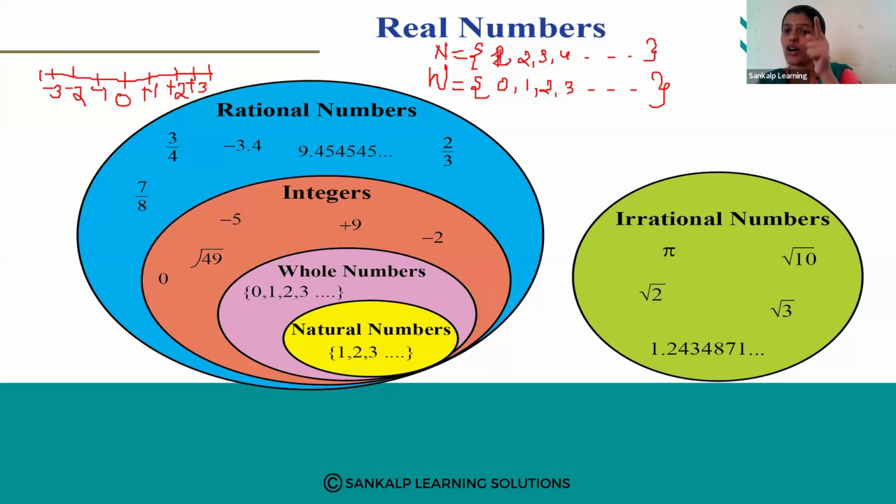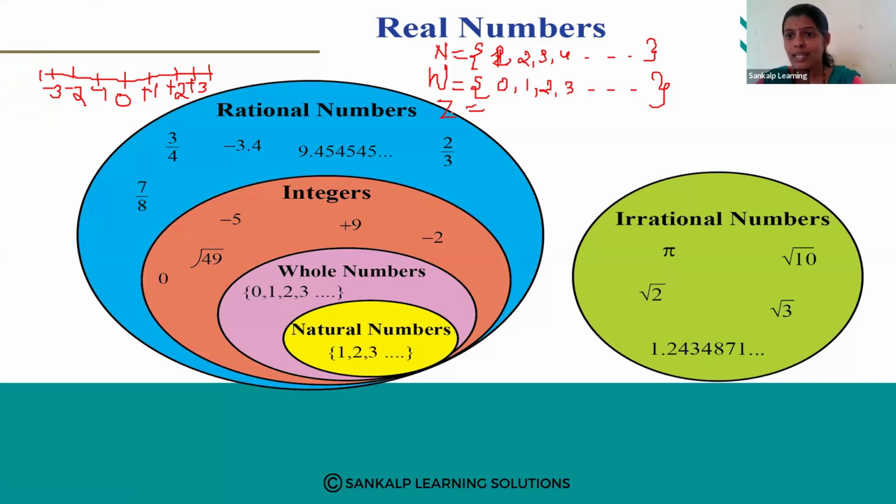No. Along with 0 and positive numbers, there are negative numbers also. If I consider 0, positive numbers and negative numbers, that set of numbers we call integers.